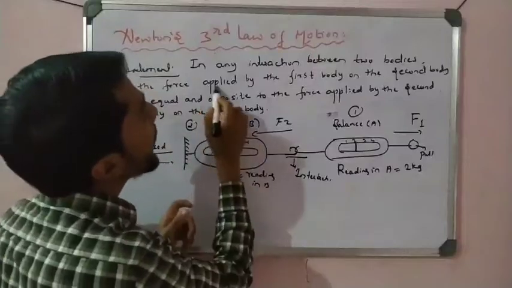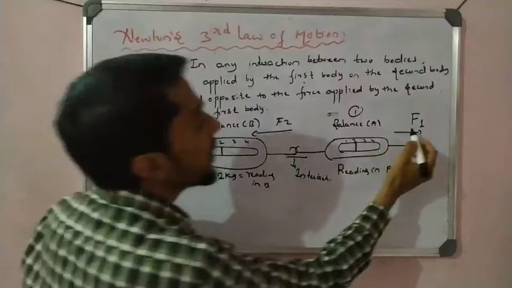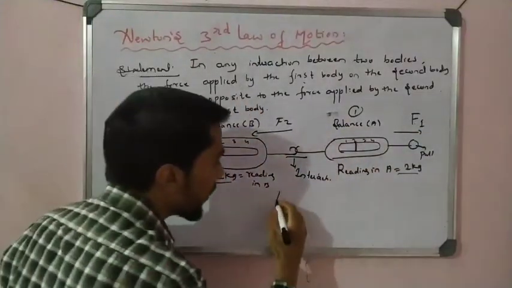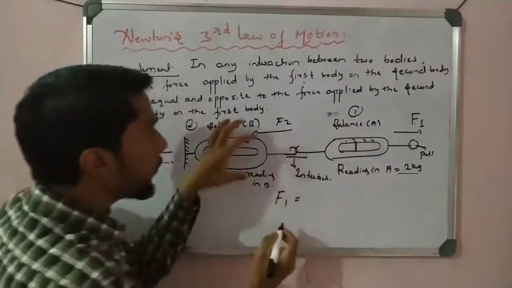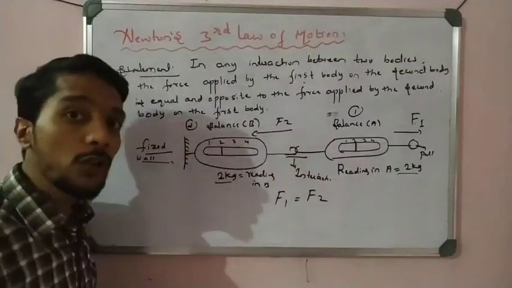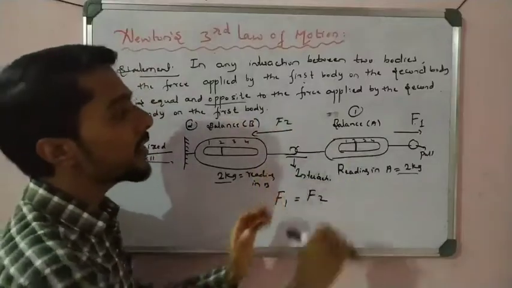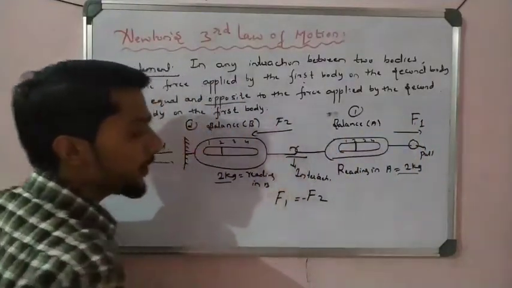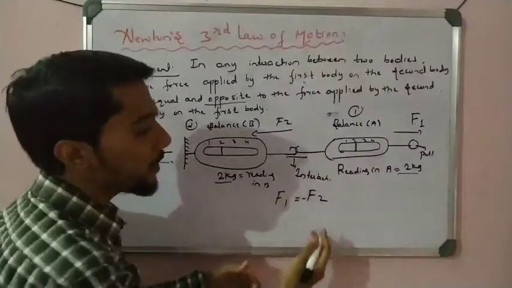So here the force applied by the first body on the second body is equal and opposite. See here, this force and this force are both equal: 2 kg, 2 kg. We see that force F1 applied on spring A is equal to force F2 applied on spring A. Both are equal, but they are opposite. One is in the right direction, the other in the left direction. So we say that one is minus. This minus shows the opposite direction. Minus means opposite direction.